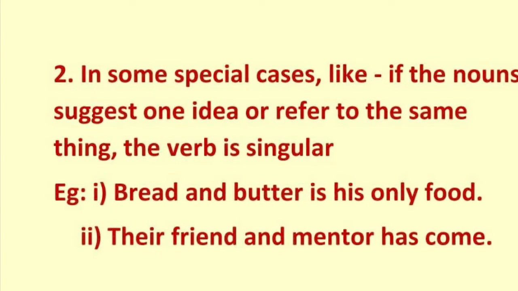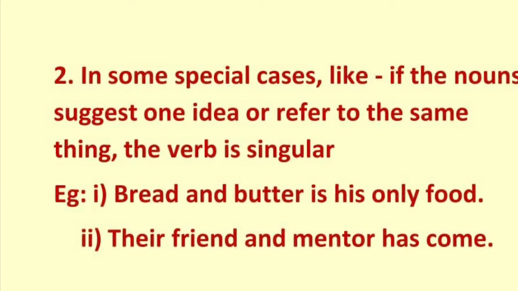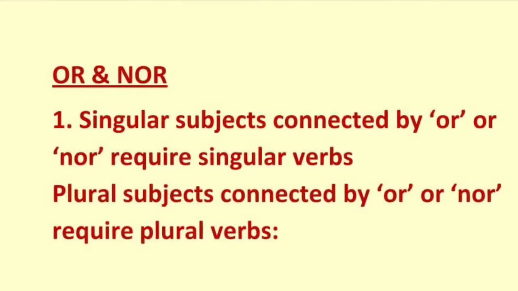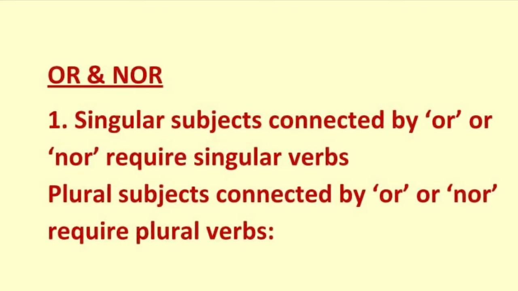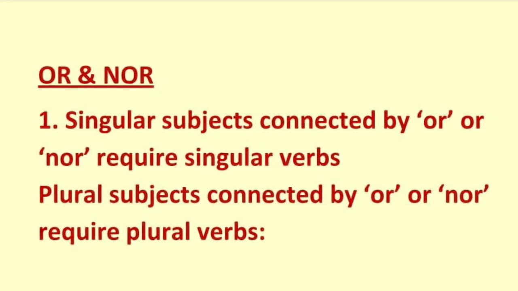So in special cases, like if the nouns suggest one idea or refer to the same thing or person, we use the singular verb. Now coming to the next case where the words are separated by or and nor.